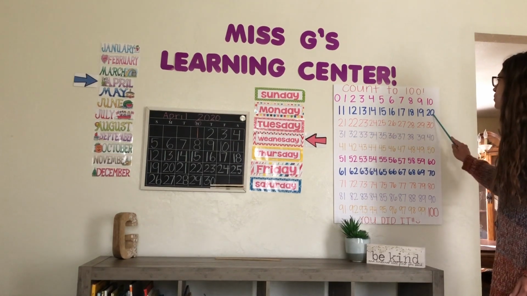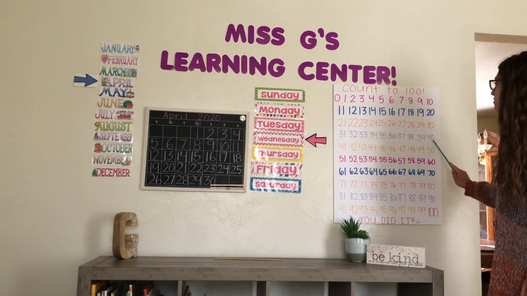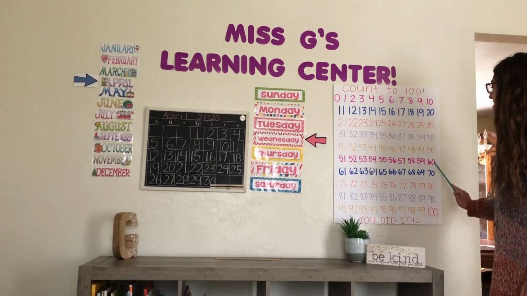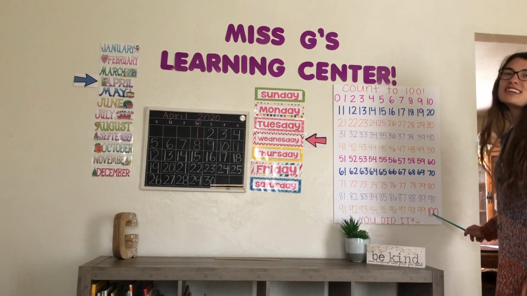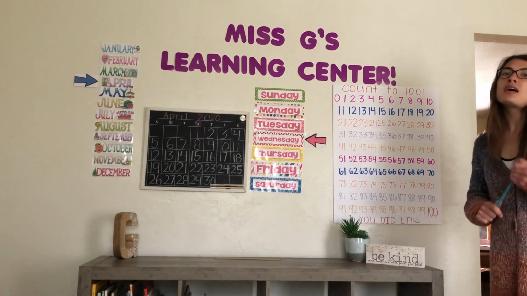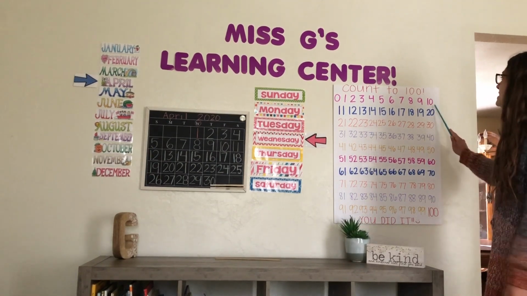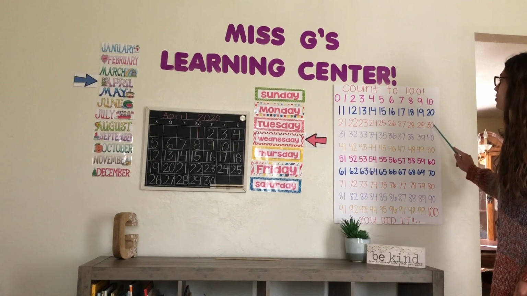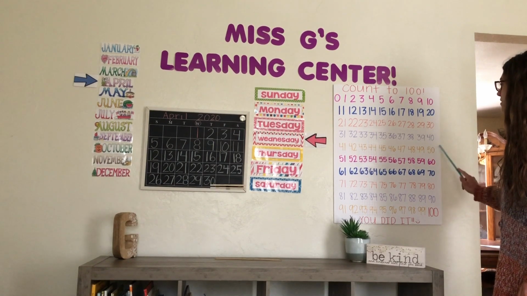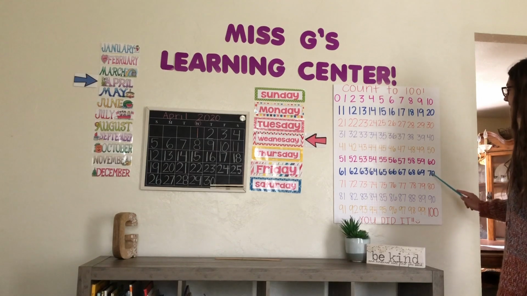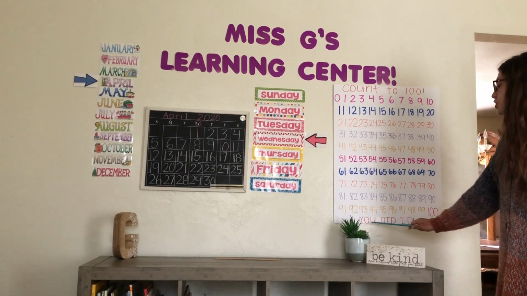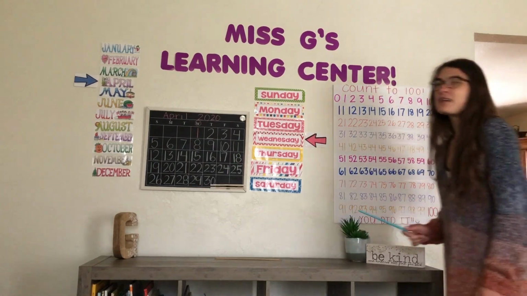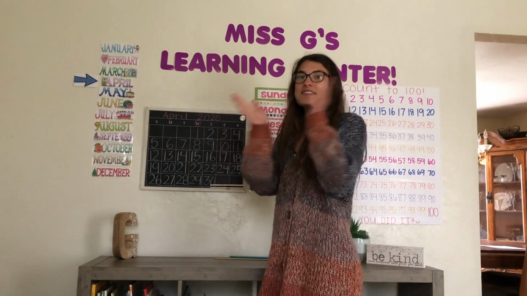10, 20, 30, 40, 50, 60, 70, 80, 90, 100. You did it. That was so quick though. Let's do it one more time. 10, 20, 30, 40, 50, 60, 70, 80, 90, 100. You did it. Good job. Give yourself a high five.